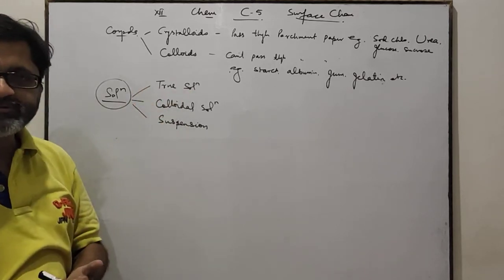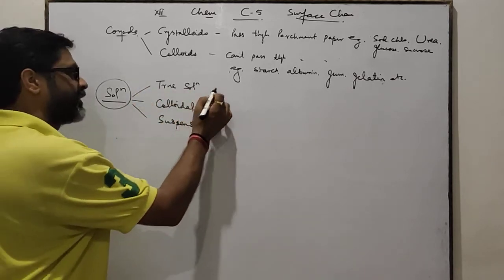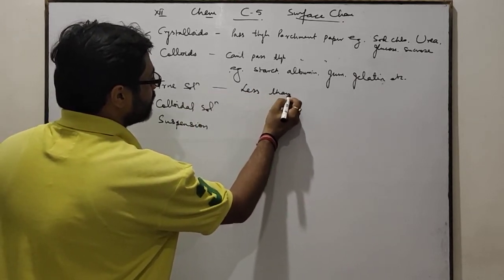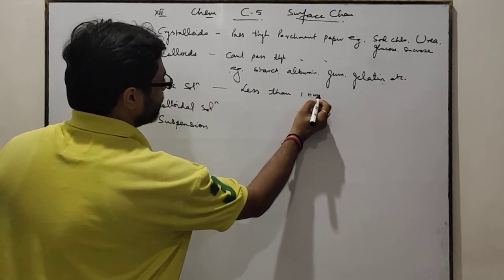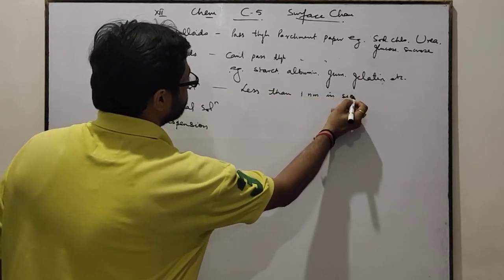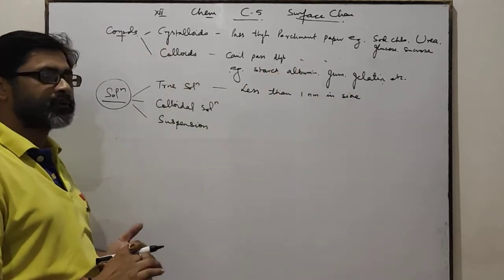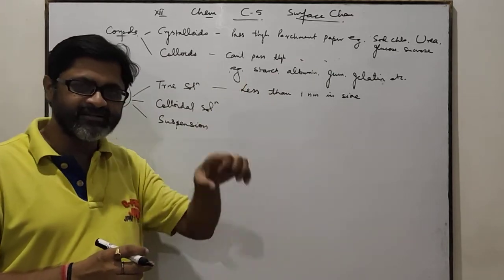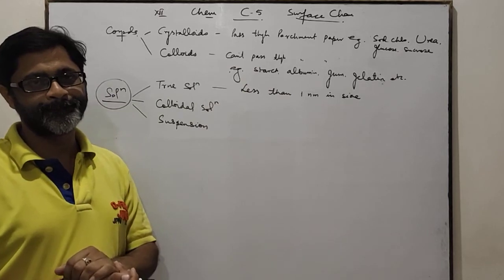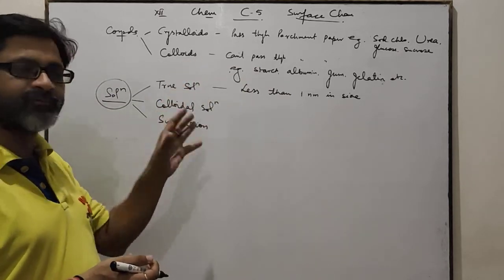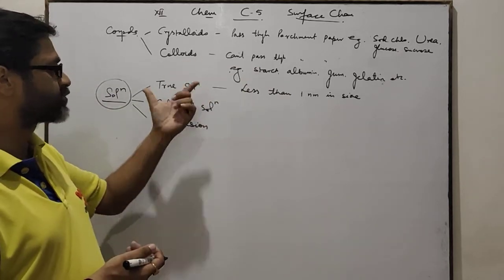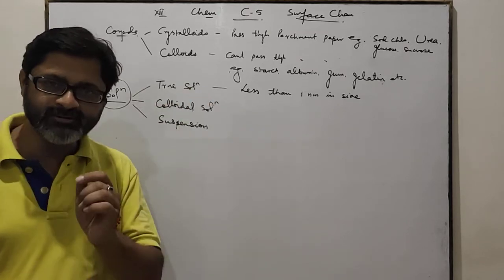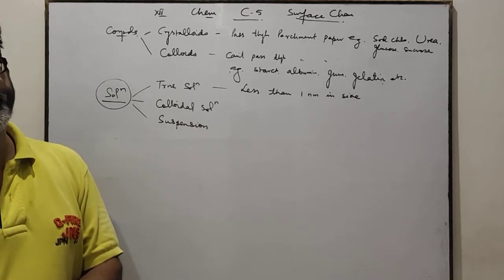What are true solutions? Those solutions in which the particles are less than 1 nm in size. The size of particles is within 1 nm. That solution is called true solution. For example, sugar solution is a true solution.